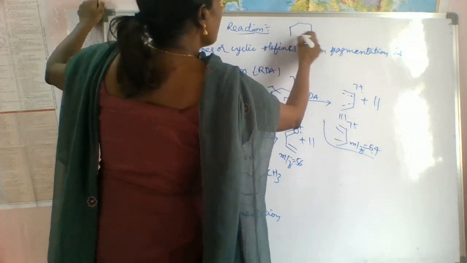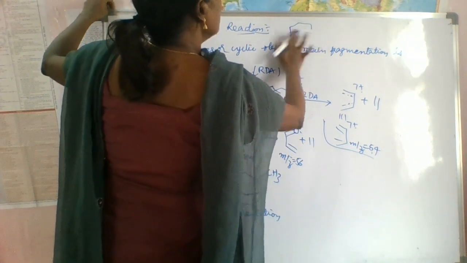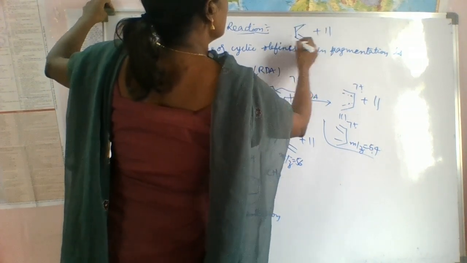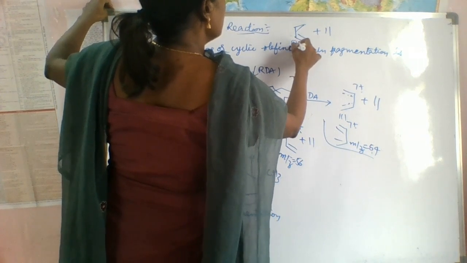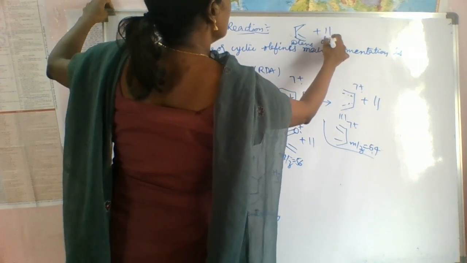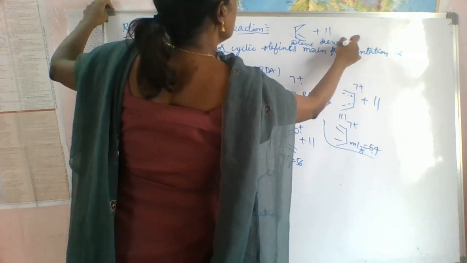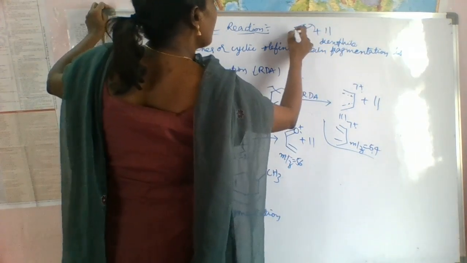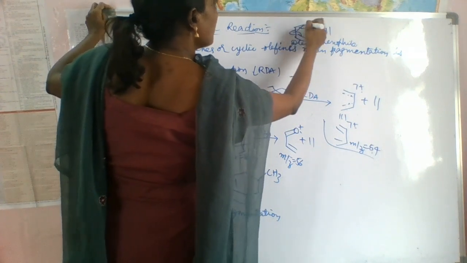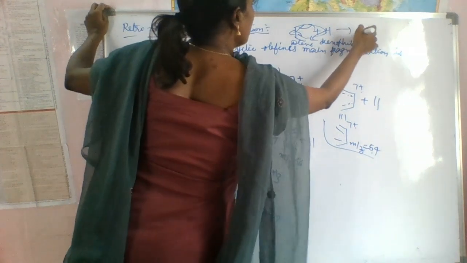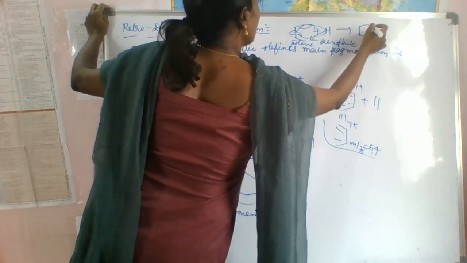So if you take this one, this is diene and this is dienophile, right? The dienophile will attack here and here, and this bond is shifted towards here and forms a cyclic alkane.